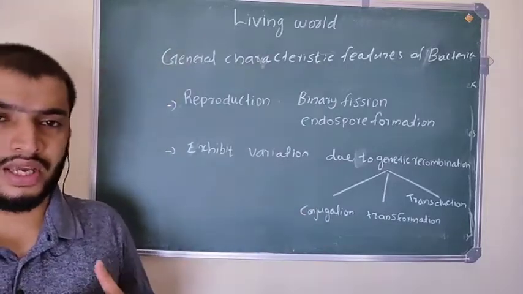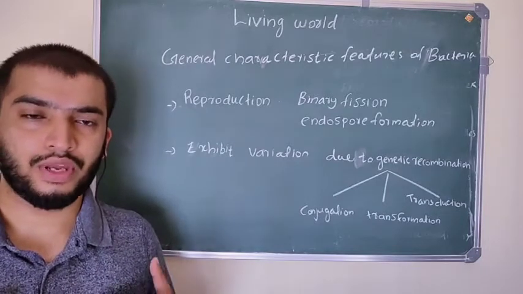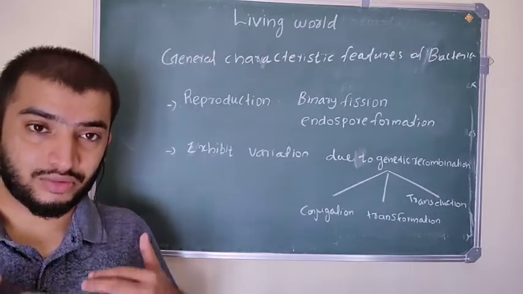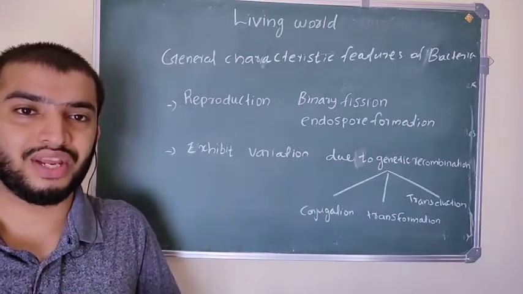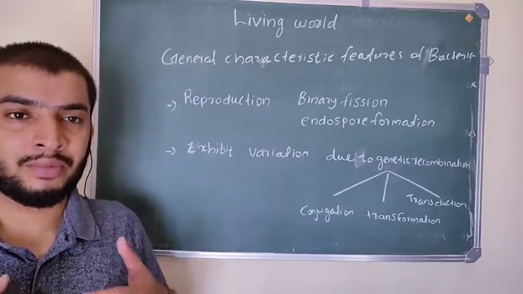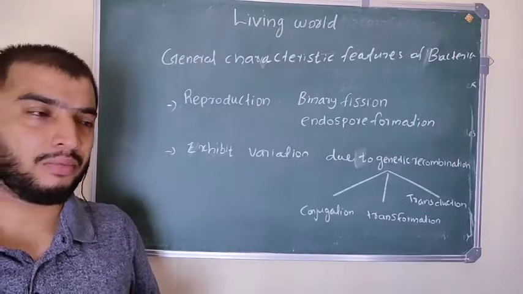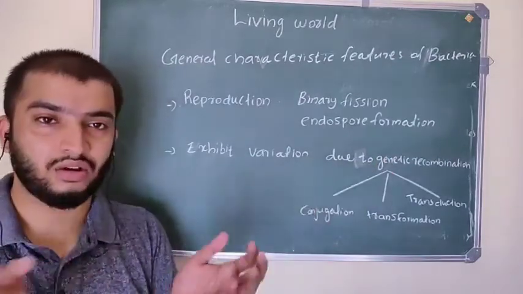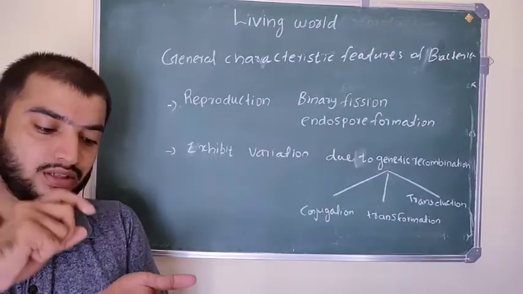In our case, we reproduce by sexual reproduction. In the case of plants and animals, we show genetic variation because we reproduce by sexual reproduction. The same kind of variation is present in bacteria, but it is due to genetic recombination. How does it happen?